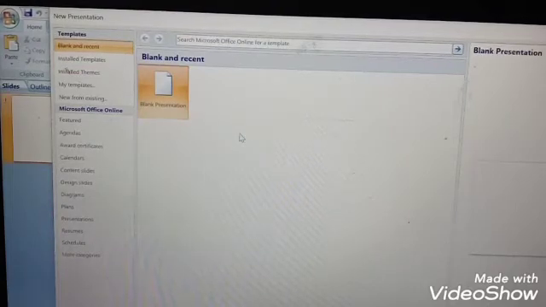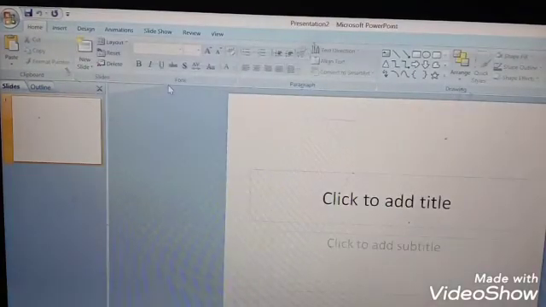Alright. The blank presentation option is selected. Here you can see on the left side the blank option is selected by default. Now from here, once you click blank presentation, you can see our new presentation appear. How do you know this is a new presentation? At the top you can see it automatically comes as Presentation 2.